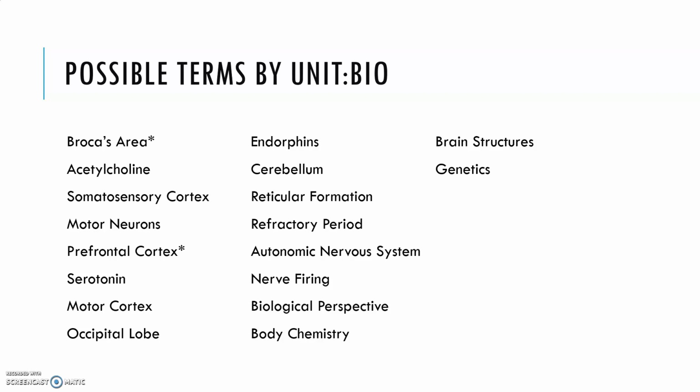I didn't personally teach genetics in the bio unit. I taught that more in development, but it can come up in terms of bio. You will notice, though, that in terms of the actual neuron structure, not a whole lot of it comes up in the FRQ. Yes, nerve firing comes up, and yes, the refractory period comes up. I think my class at least did this question as an FRQ with the timing and the refractory period, but overwhelmingly for the bio unit, things that are going to come up are the brain structures, the neurotransmitters, parts of the nervous system, and maybe a little bit of genetics. That idea of heritability.